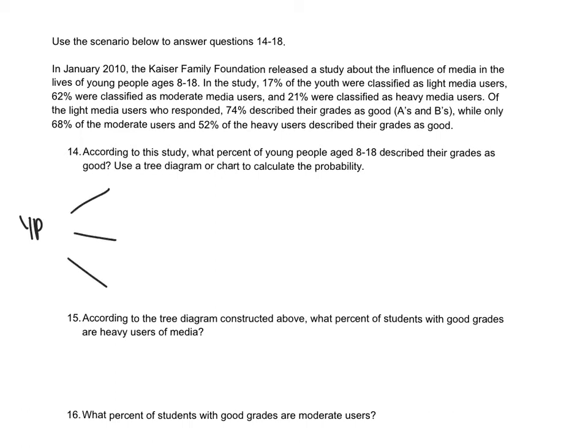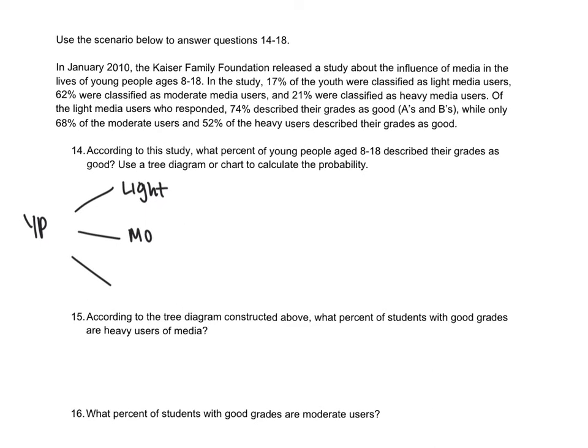We have the light media users, the moderate media users, and then we have the heavy media users. Of those, we split into two trees as whether or not they had good grades or not good grades.